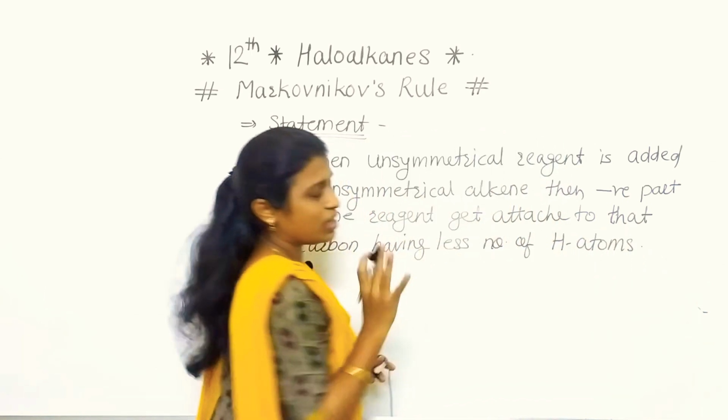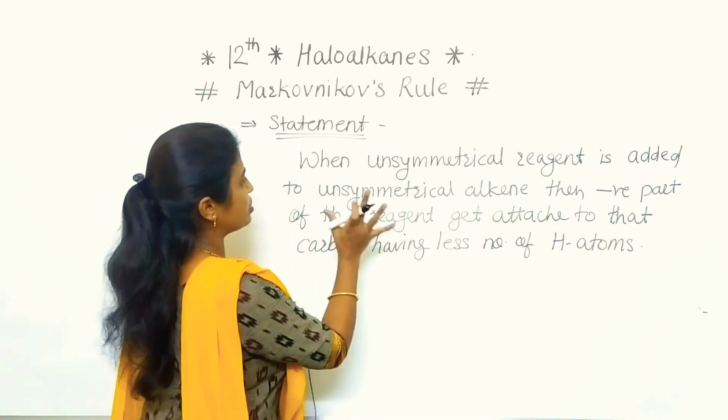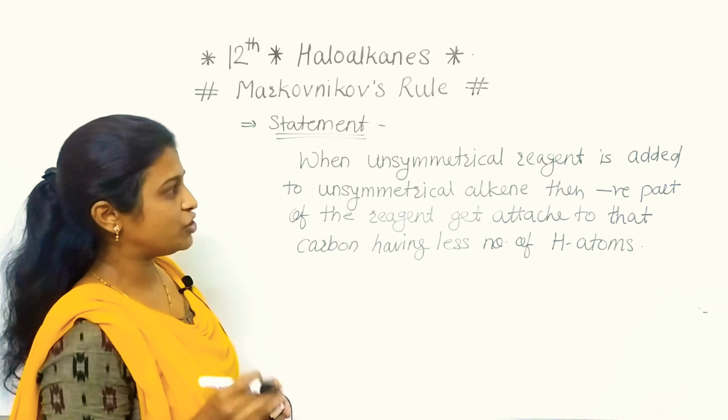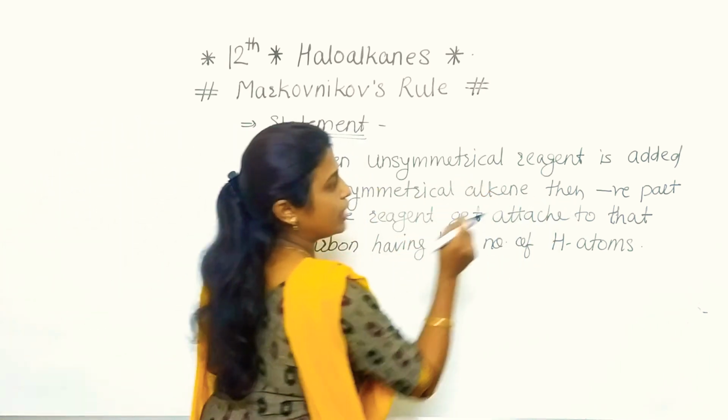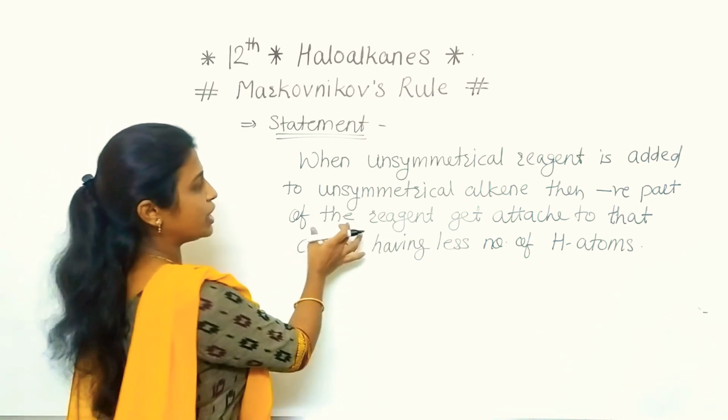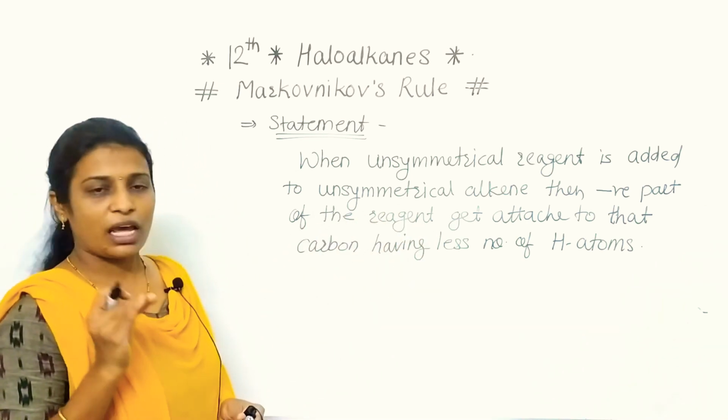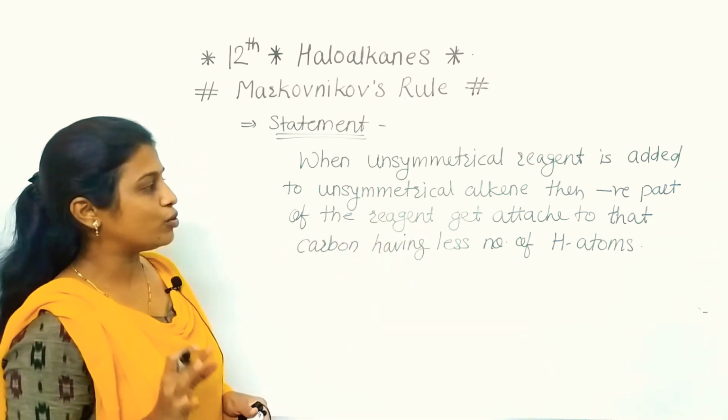Now see, what is the exact statement? When unsymmetrical reagent is added to the unsymmetrical alkene, then the negative part of the reagent gets attached to that carbon having the less number of hydrogen atoms.